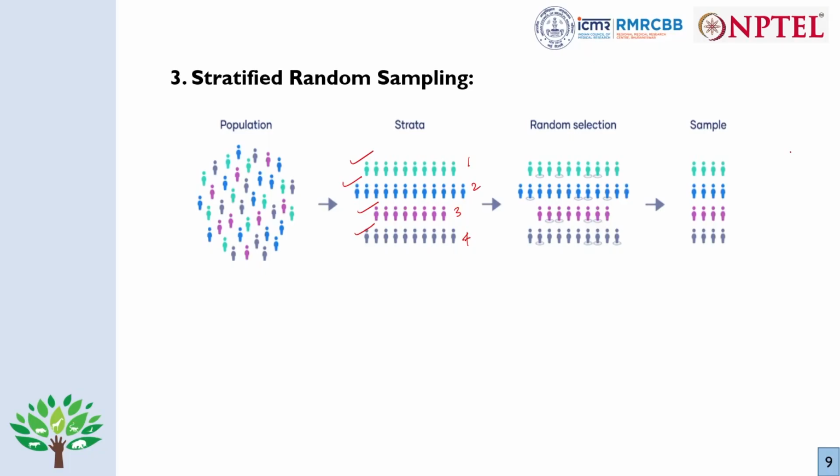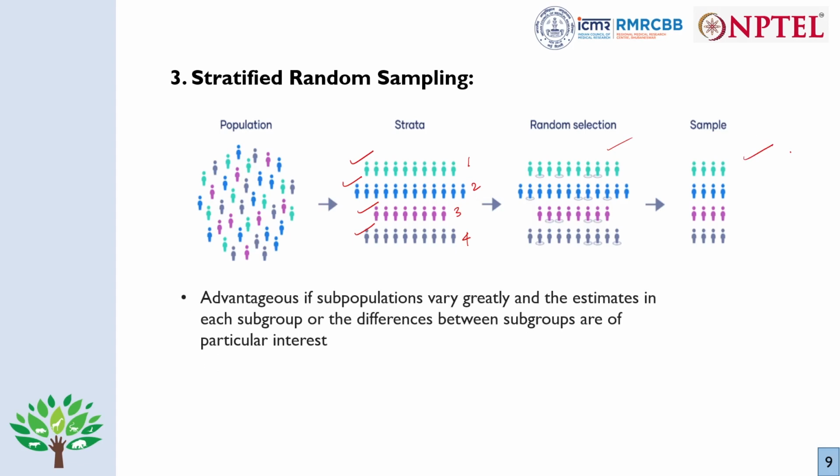So in stratified sampling, we divide the population into strata and then we draw a sample from each strata, and the results of the sample are finally inferred for the whole population. Now when do we do stratified random sampling?